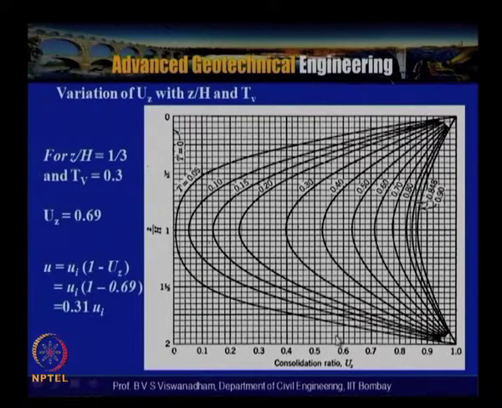So the excess pore water pressure which is yet to be dissipated is equal to Ui into 1 minus Uz, where Uz is the degree of consolidation. So now if you look into this, suppose let us say 0.31 times Ui is yet to be dissipated, that means that 69% of the pore water pressure already got dissipated, the excess pore water pressure got dissipated and is transferred to the soil grains, and 31% is yet to be dissipated at that particular depth, Z by H is equal to 1 by 3.